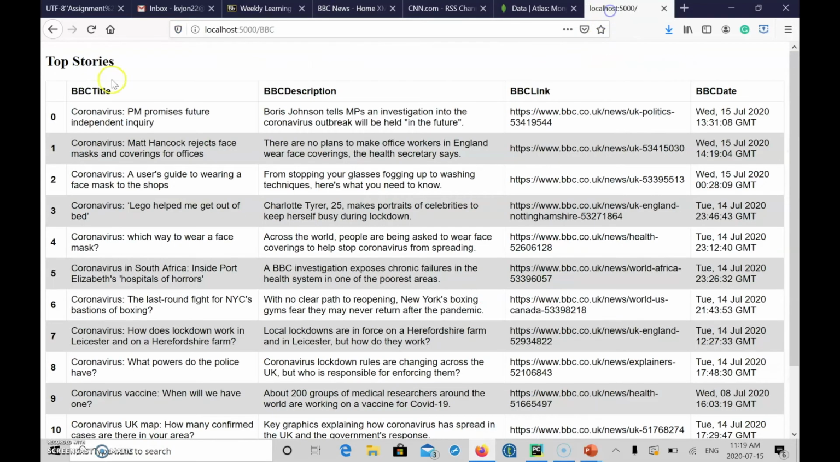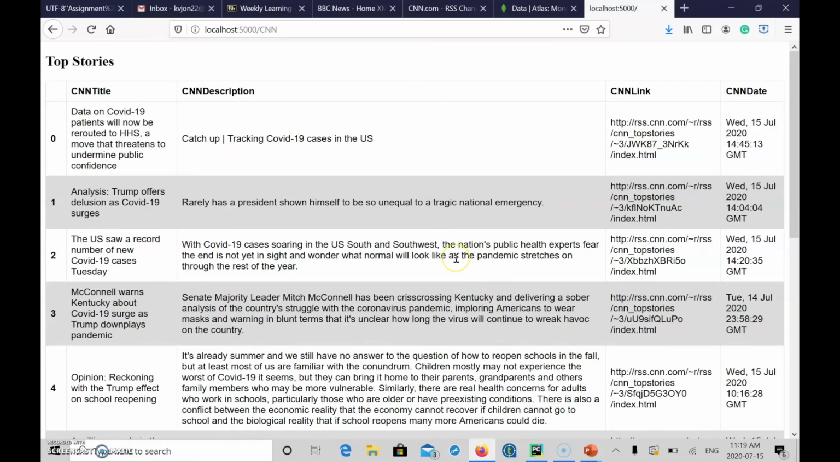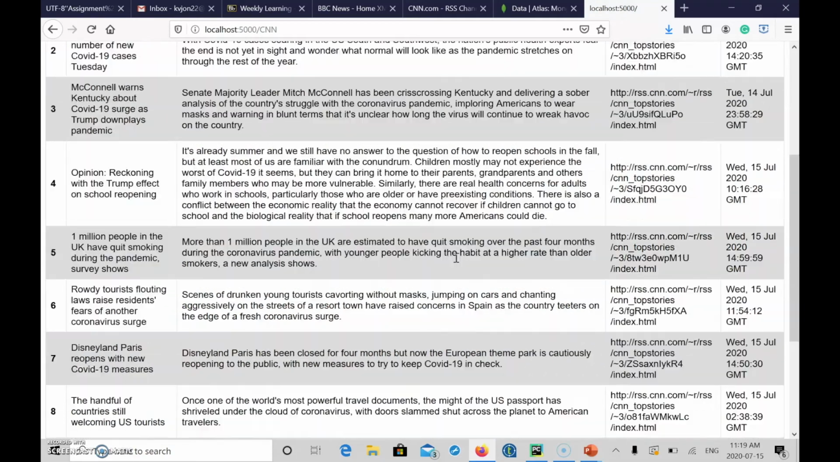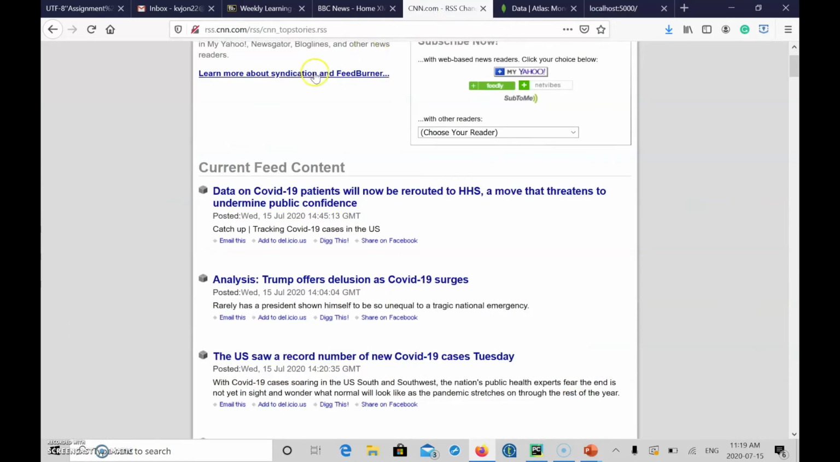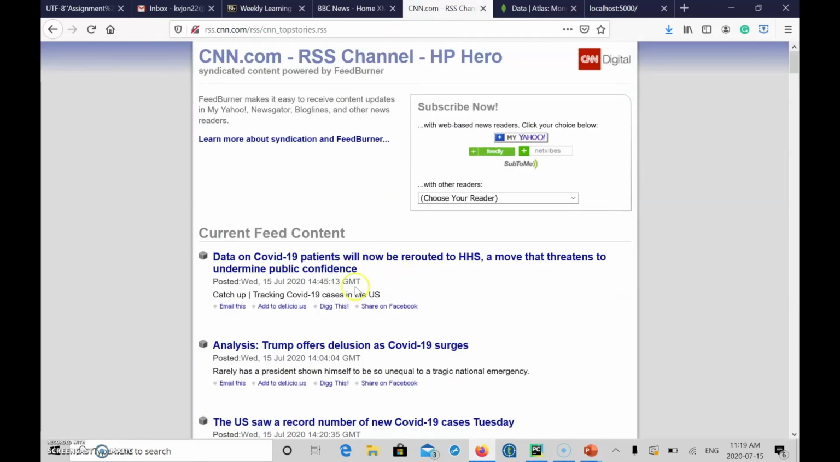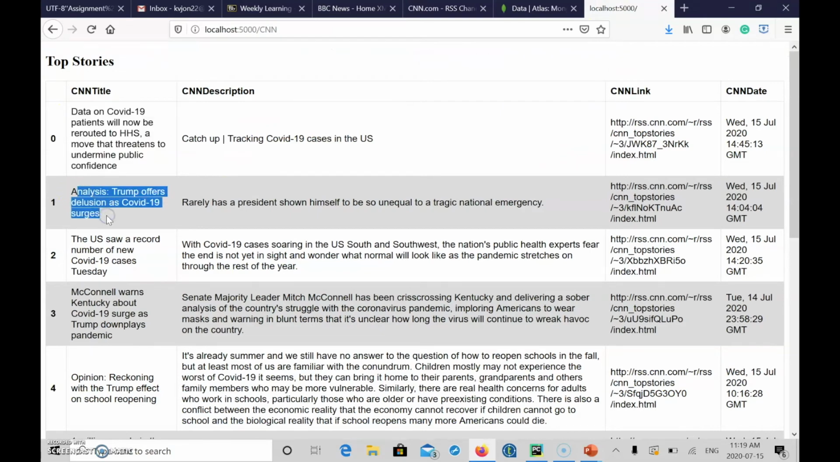And we'll go back to our web page. We'll quickly summarize with the CNN as well. This is the CNN news description that we have extracted. So the data on COVID patient, we'll quickly refresh and cross check. See, this is the data coming up from that. The data on COVID, analysis on Trump. All related COVID terms and coronavirus term or virus term will be extracted to our web page.